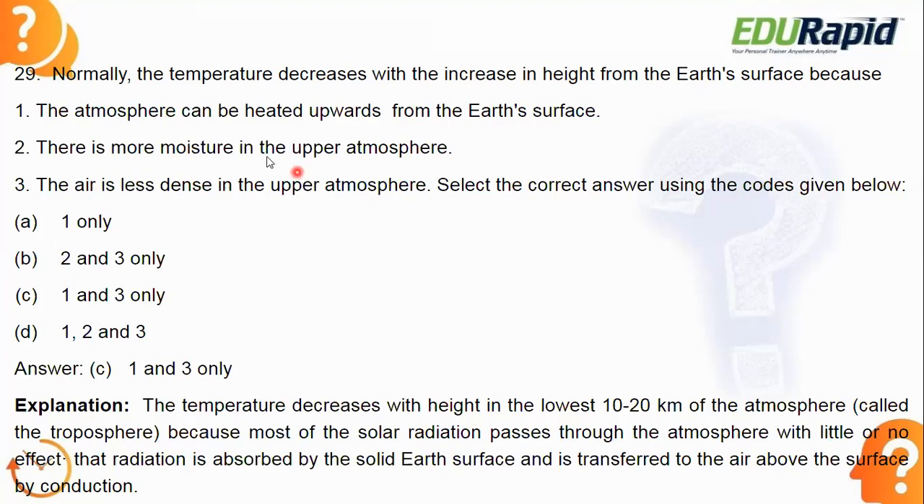So the first statement is telling us the atmosphere can be heated upwards from the Earth's surface. That is true. The atmosphere can be heated upwards from the Earth's surface. So that is one of the reasons. So look at statement number 3.